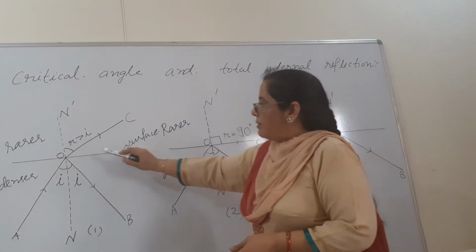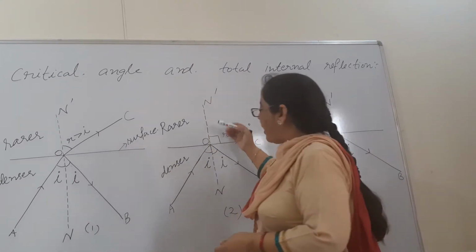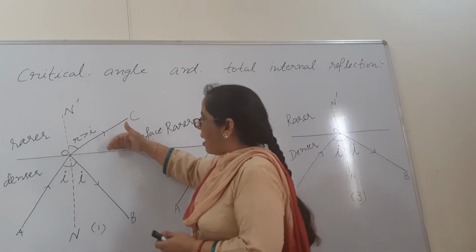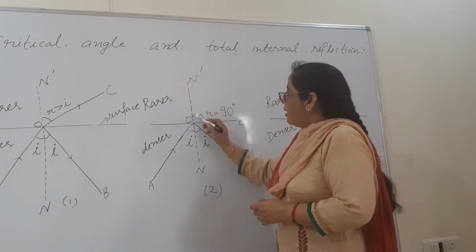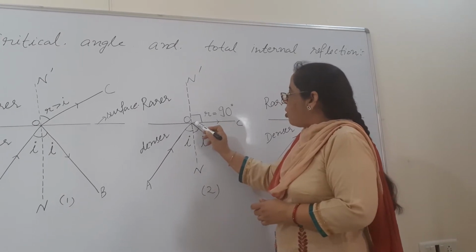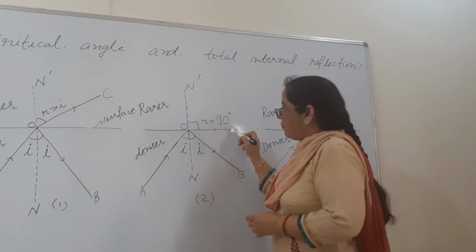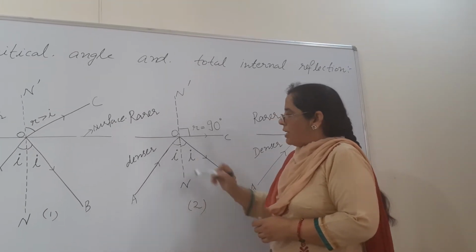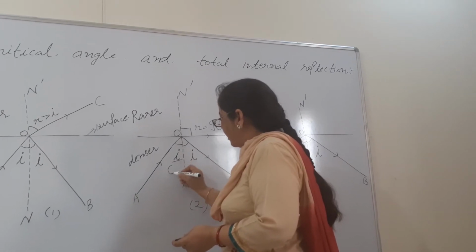If we have increased this angle, it means this ray has to come toward the surface. It means this angle will become equal to 90 degrees, because now the ray is falling on the surface. Beta, this angle of incidence is called the critical angle.